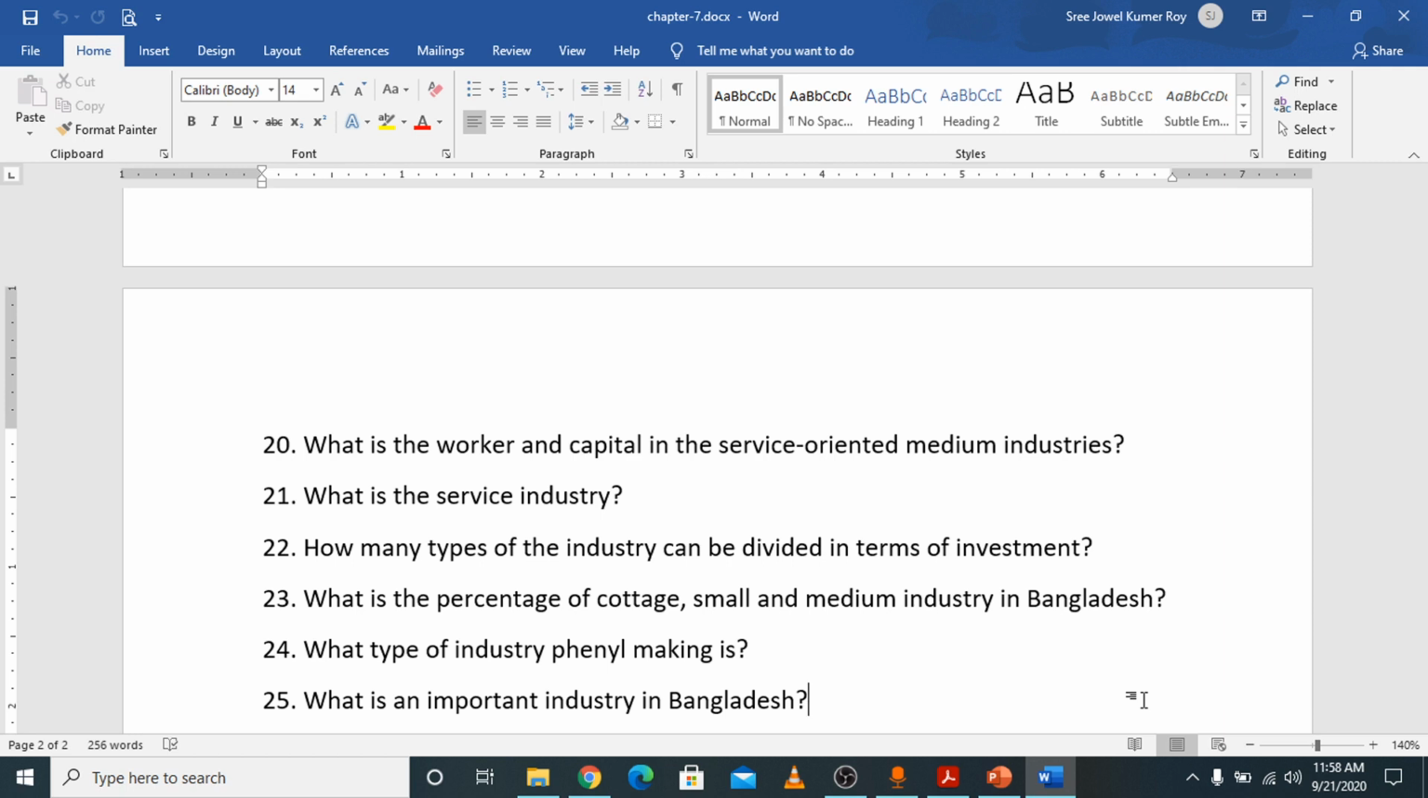So these are the common MCQ questions from this chapter. I hope you don't face any problem. Just try to remember the amount of capital and number of laborers of the different types of industries, and using that information you can write down the definitions also. So that is the main thing from this chapter. Also try to remember the classification of industry in the broader sense and on the basis of investment. So these are the common and basic information for this chapter.